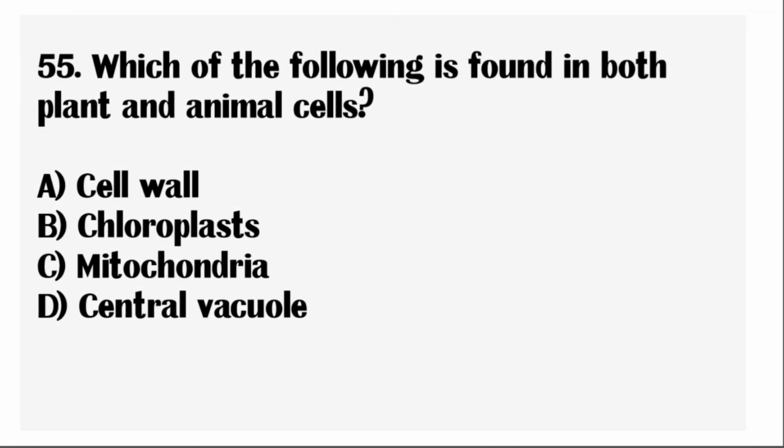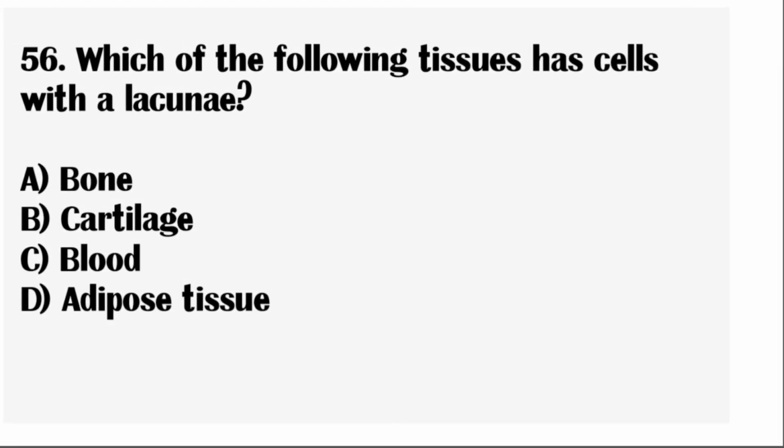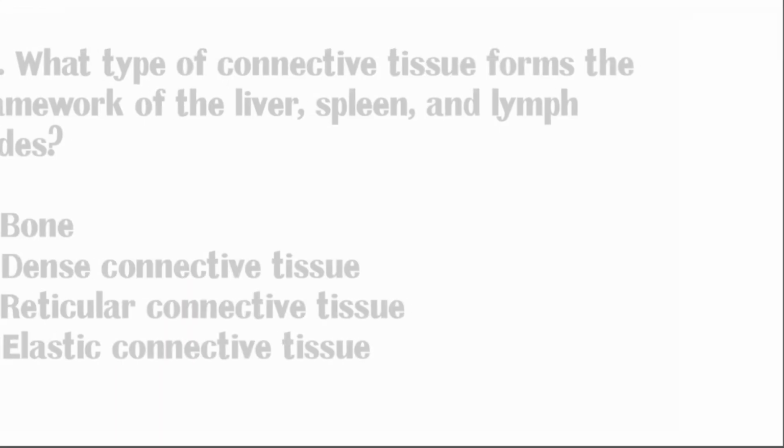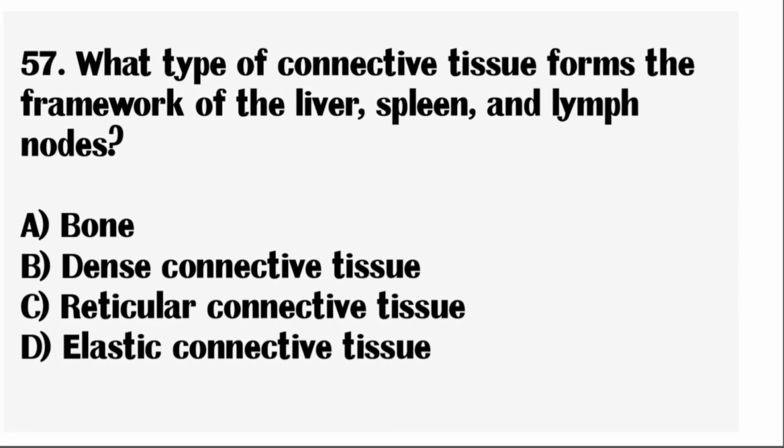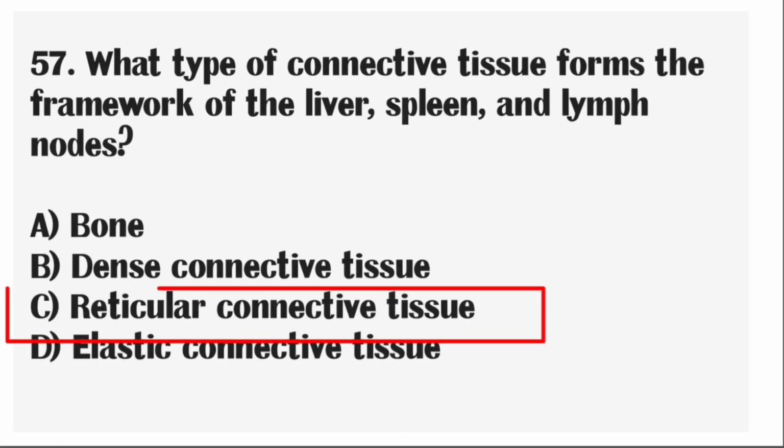Next question, which of the following is found in both plant and animal cells? Correct answer, mitochondria. Next question, which of the following tissues has cells with a lacunae? Correct answer, cartilage. Next question, what type of connective tissue forms the framework of the liver, spleen and lymph nodes? Correct answer, reticular connective tissue.